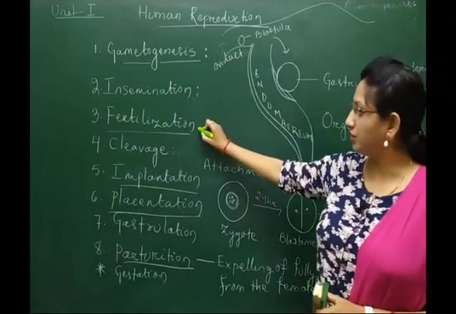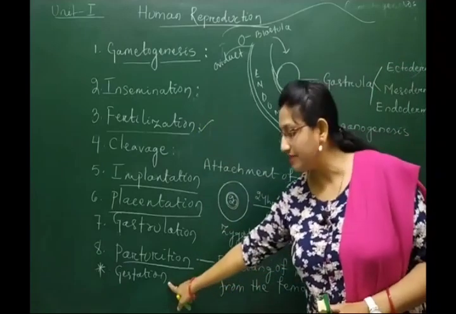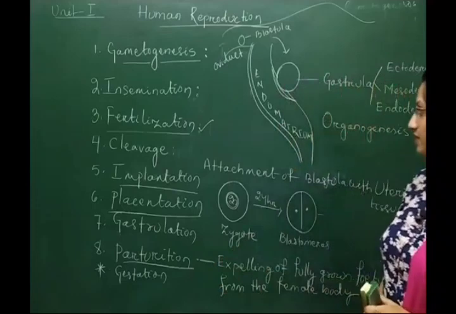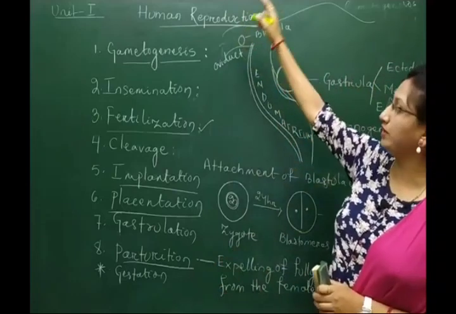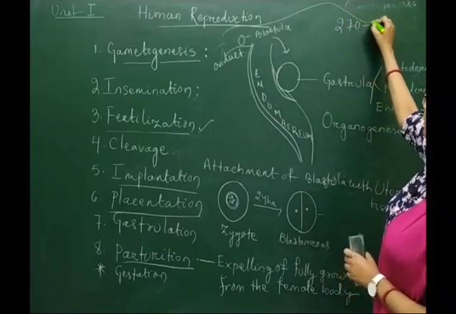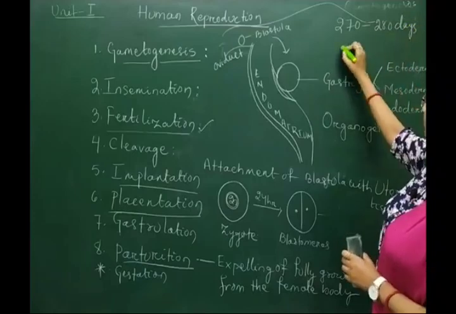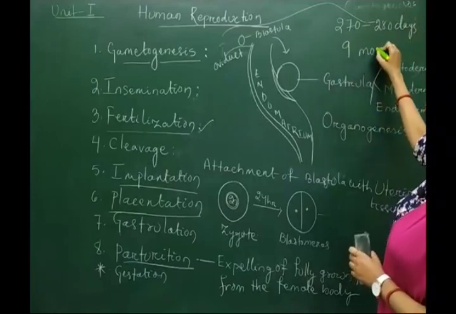In humans the gestation period is approximately 270 to 280 days or about 9 months.